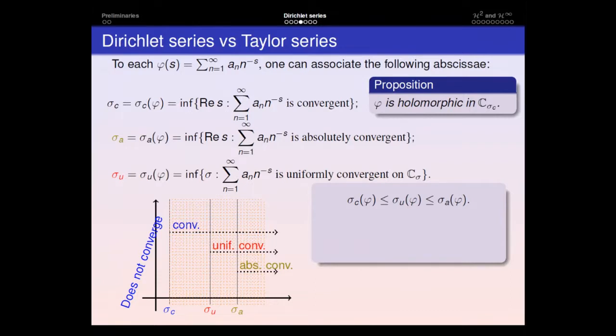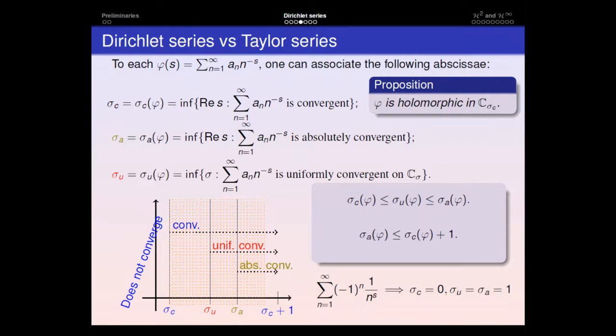But the converse need not be true in general. We also know that these abscissae are contained in a vertical strip of width 1, so the uniform convergence abscissa and the absolute convergence abscissa cannot exceed the convergence abscissa plus 1.